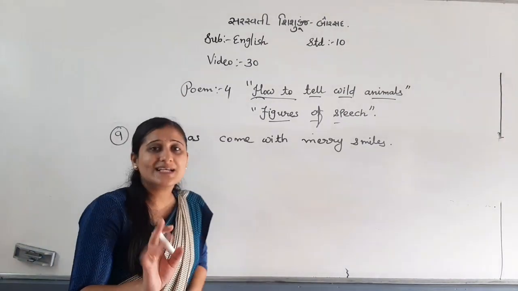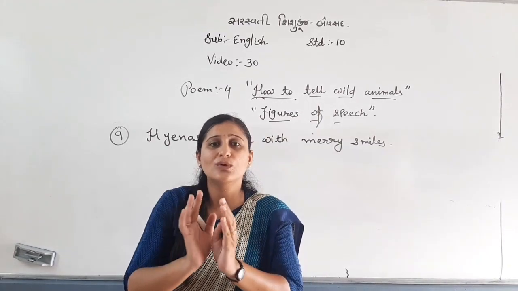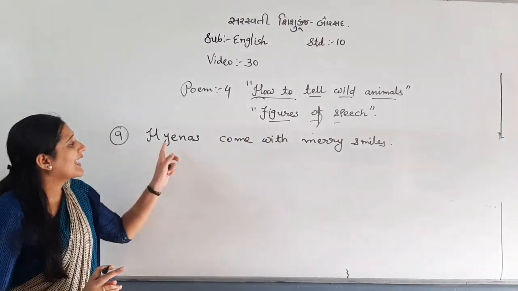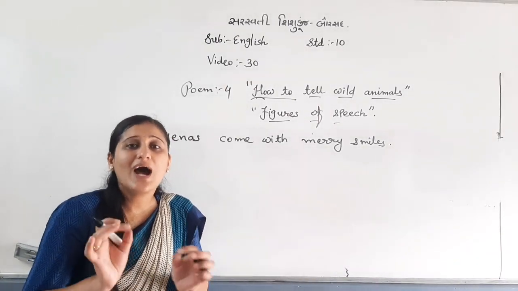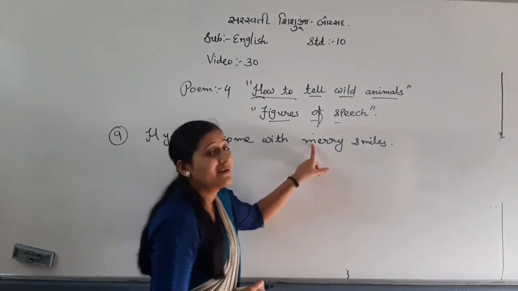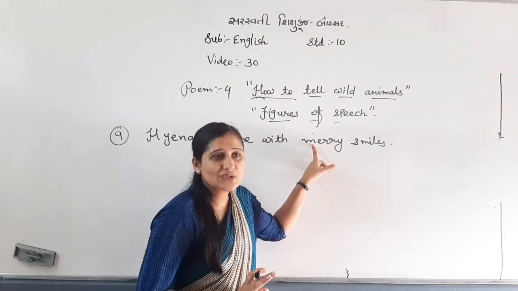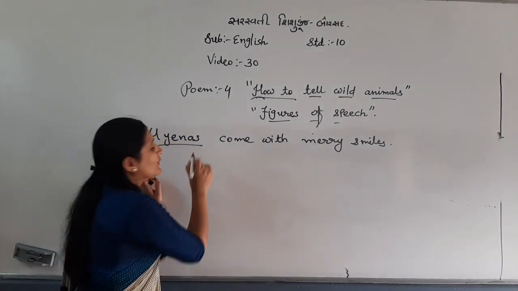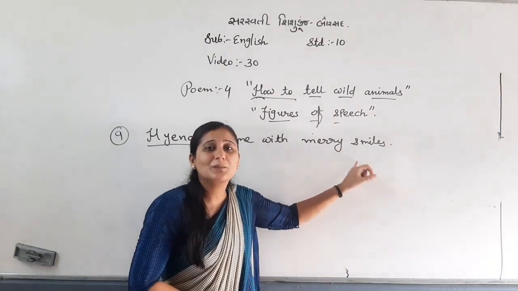Now, Hannah's, I told you. Hannah's and crocodile, they both look somewhat the same. But how can you recognize Hannah and crocodile? They both look the same. How can we recognize? The writer has told, but in reality it is not possible that any particular animal like Hannah's can smile like a human being.